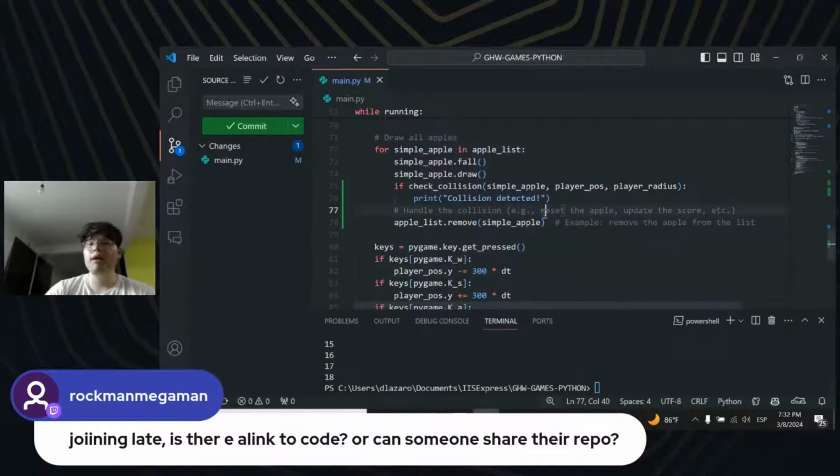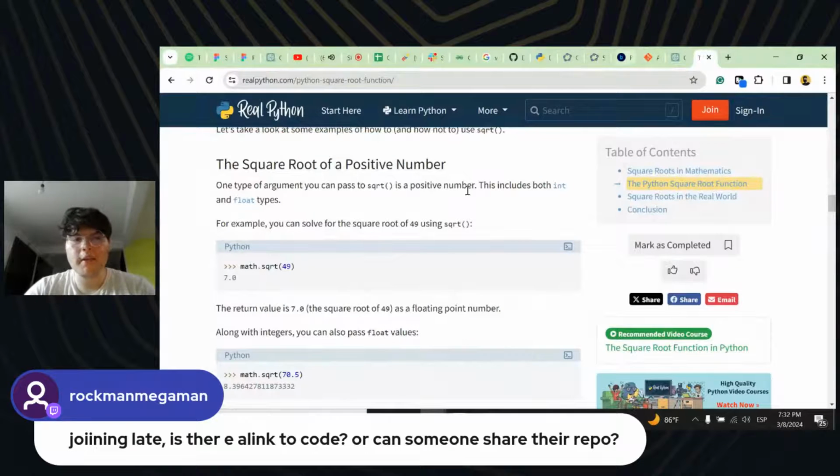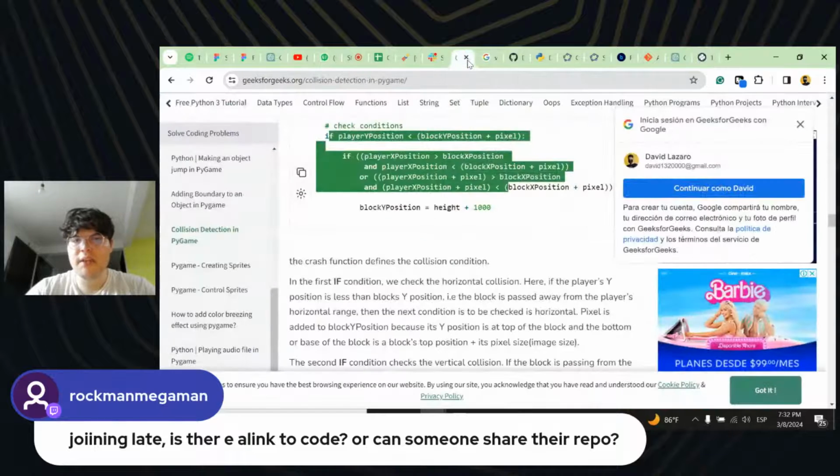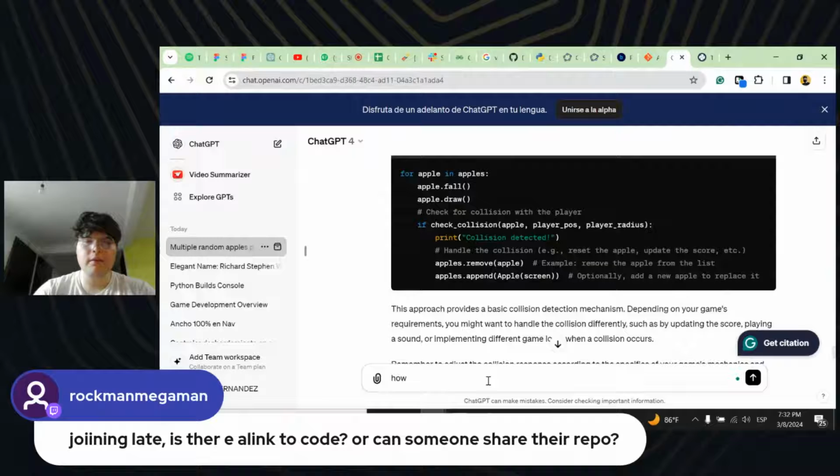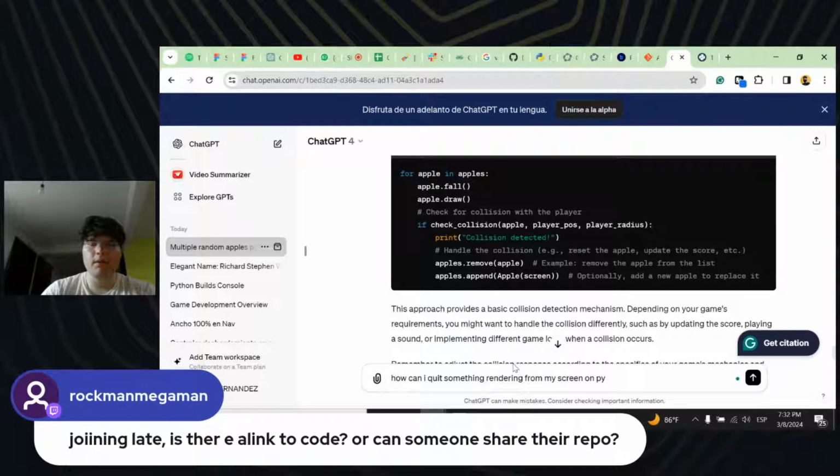Okay. But how can I quit something from being rendered on my screen on PyGame?